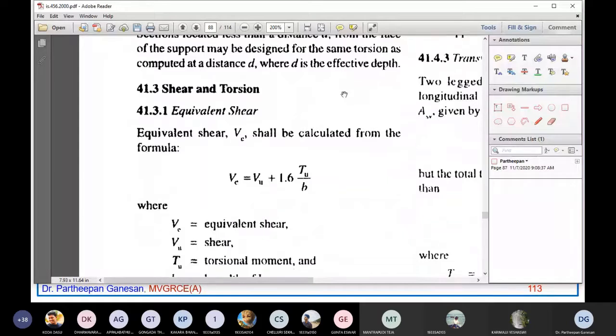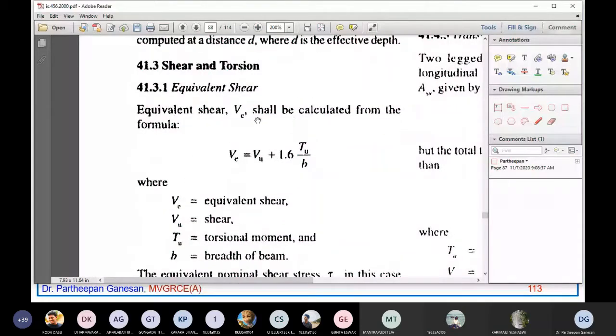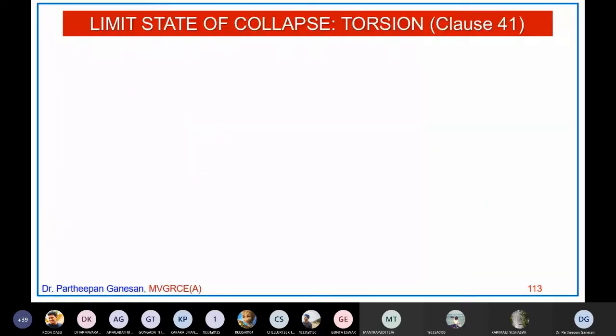Now, whenever your beam is subjected to external load, as I mentioned earlier, the beam will be subjected to bending moment and shear force. Suppose the load is not passing through the shear center, right? Then you will also experience torsion in the beam. Now you have bending moment, you have shear force, you have a twisting moment or torsion. How do you design for such a beam? Here, first you would find out the equivalent forces. These are the steps that are given. This we will see in a while. So before that we will go here.